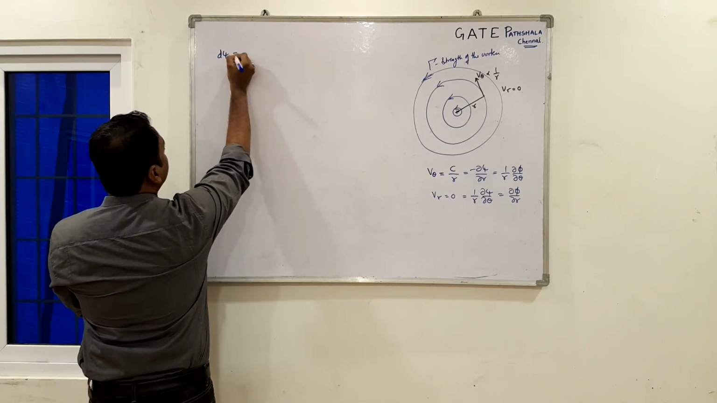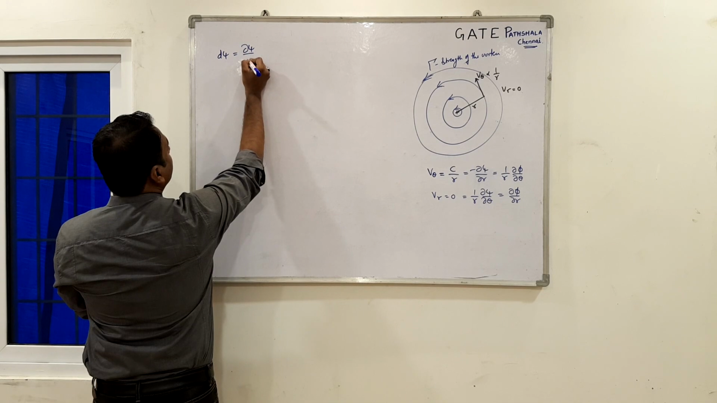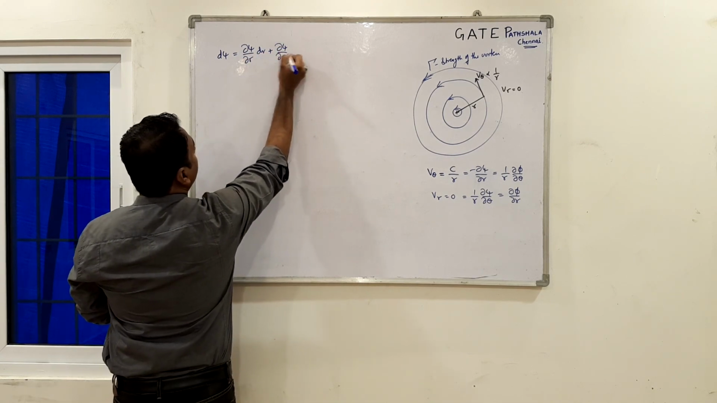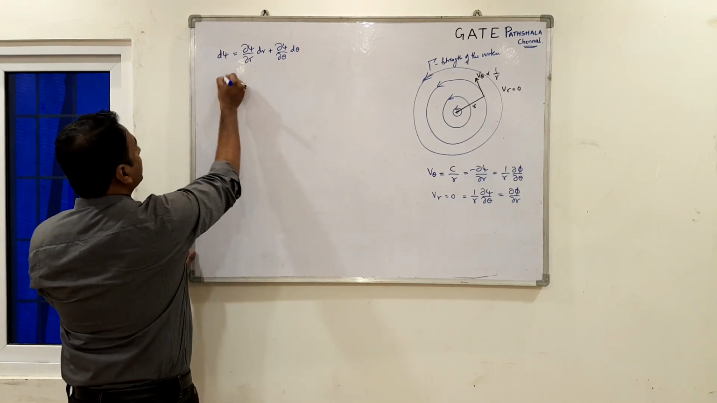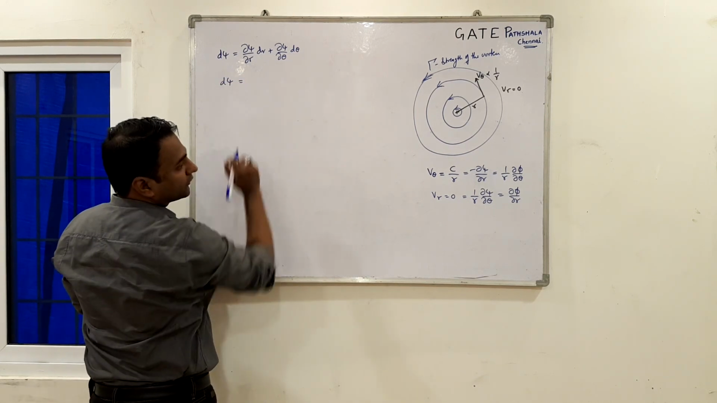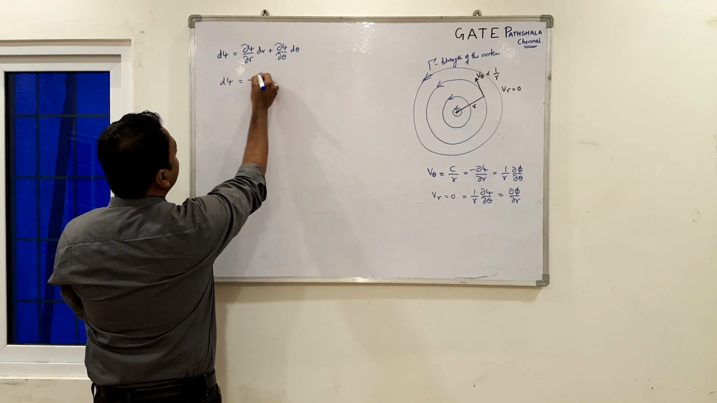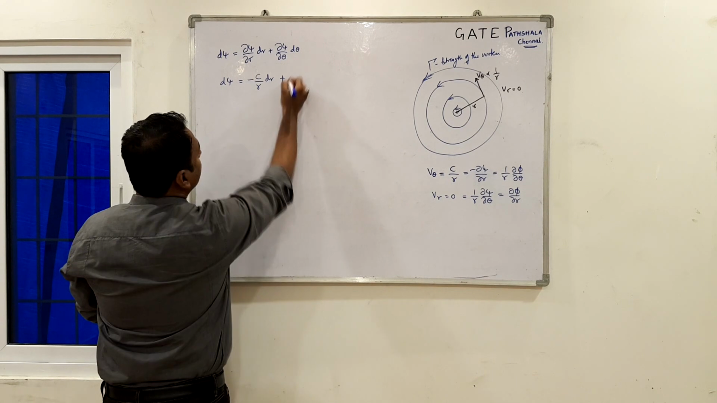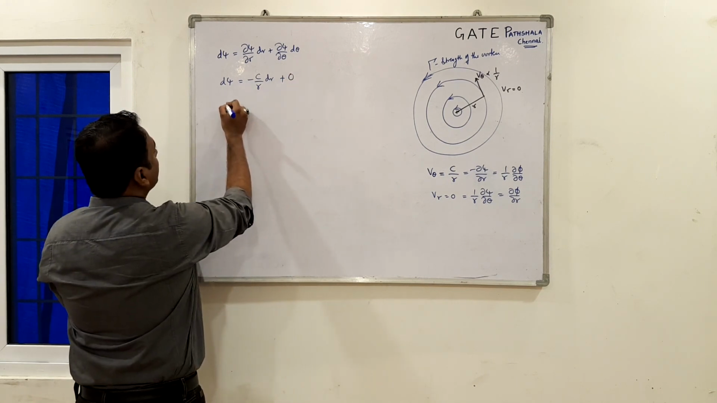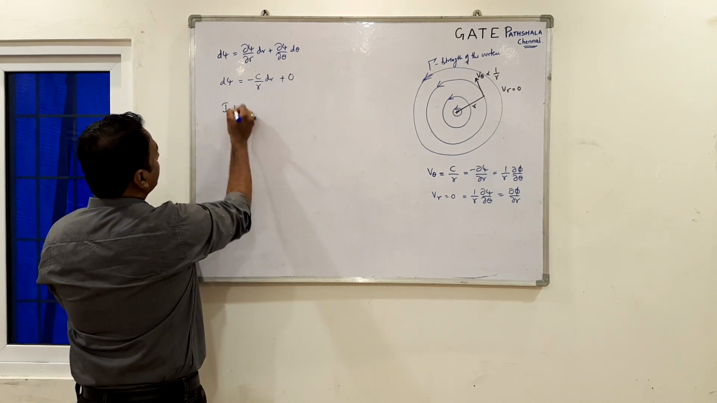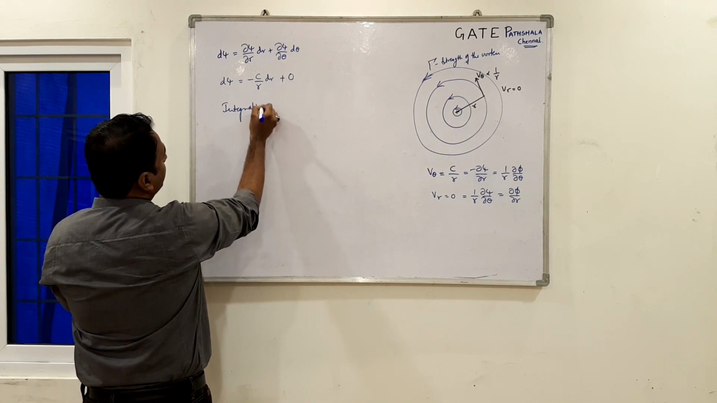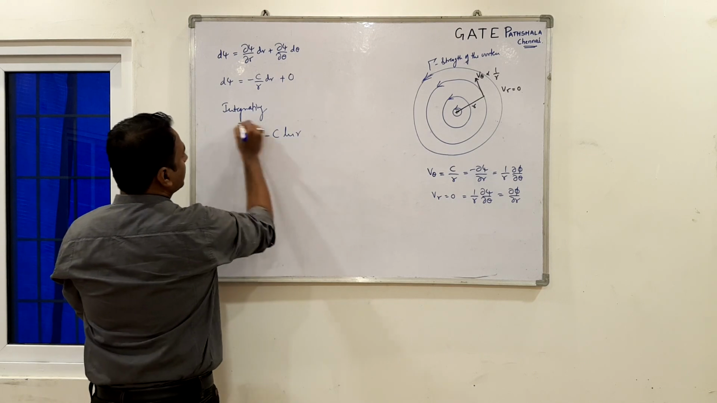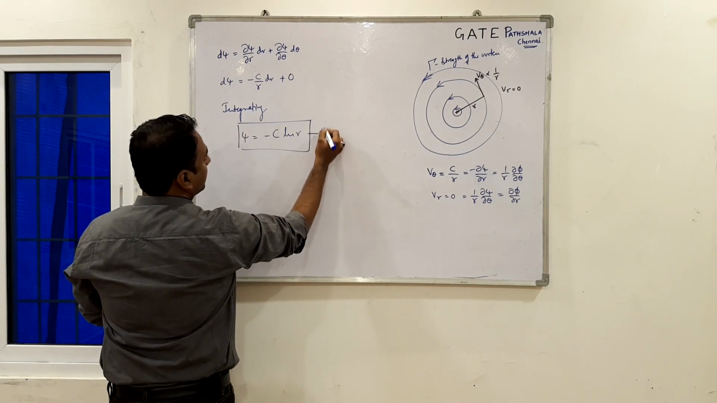So d psi can be written as dou psi by dou r into dr plus dou psi by dou theta into d theta. What is dou psi by dou r? It can be written as minus C by r dr, plus, what is dou psi by dou theta? 0. So integrating, I can write psi equals minus C ln of r. I have the equation 1.